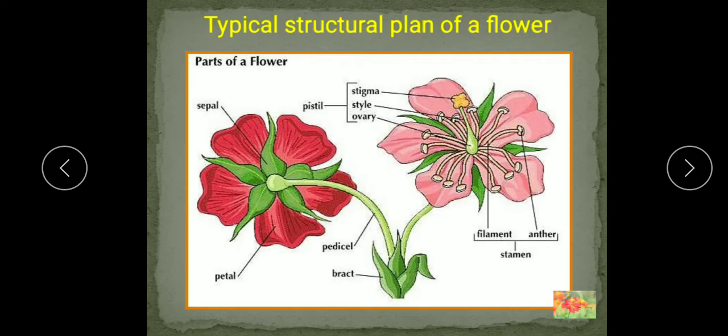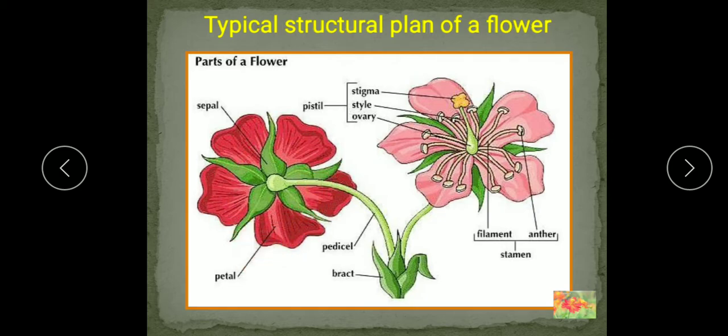So here you see generally in a flower that a pedicel. So pedicel or a stalk is a part with the help of which the flower is attached with the branch. Then we will see the green color leaves. These are known as the sepals. Then the colored leaves are there.